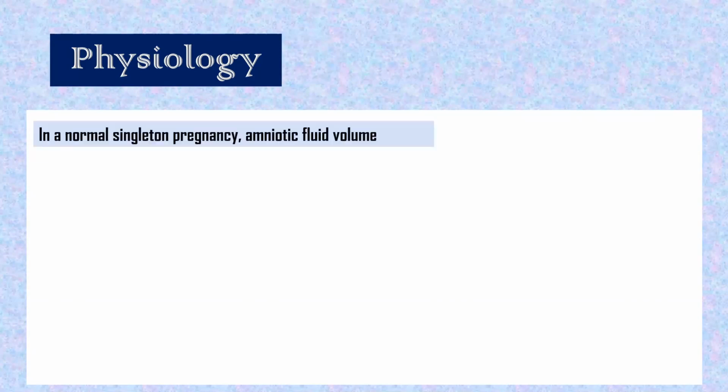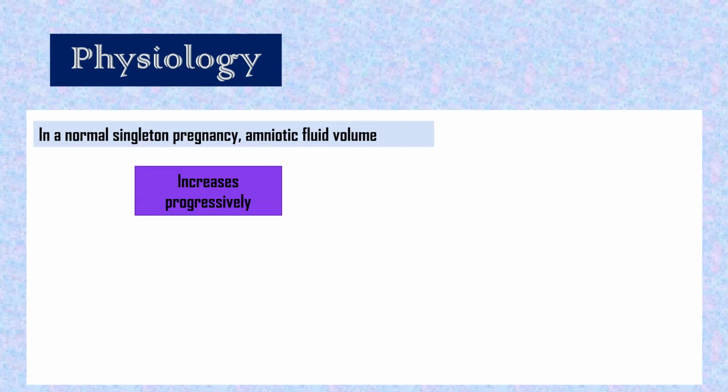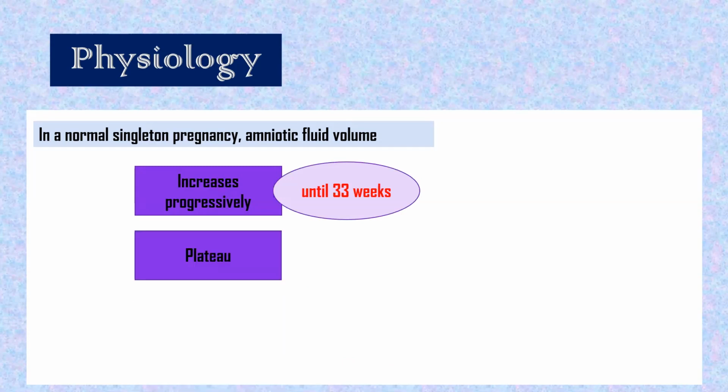Now, in a normal singleton pregnancy, amniotic fluid volume increases progressively until when? Until 33 weeks. After that, it will plateau. Plateau until when?